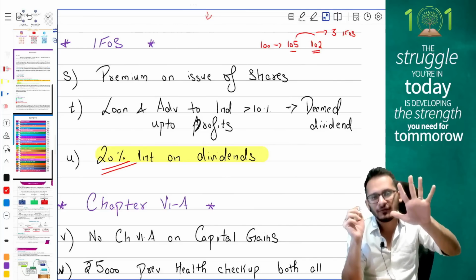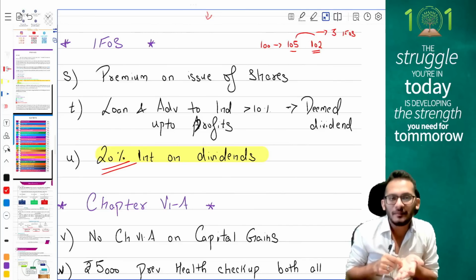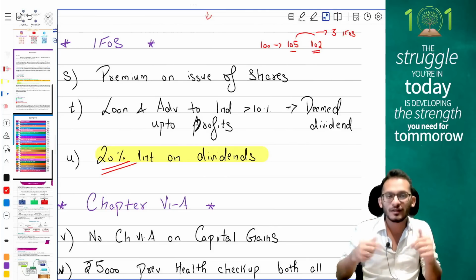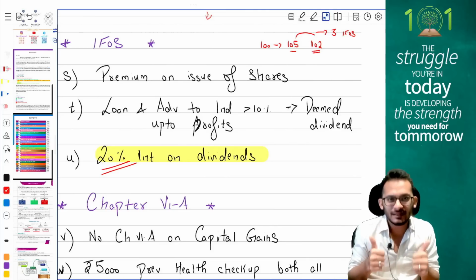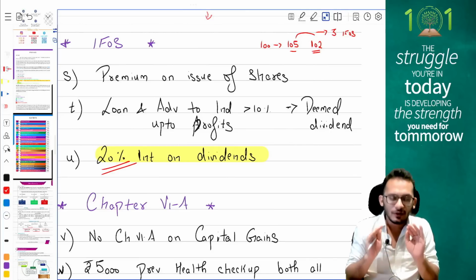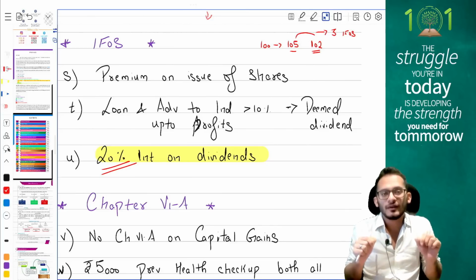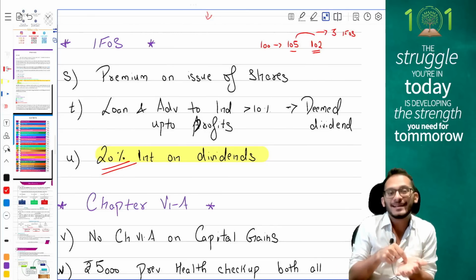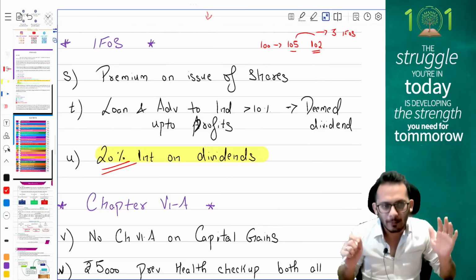This is your 5 heads of income, people. Good adjustments done till now. Mark right now and tell me how many marks you have got. Put it in the comment box so that we can look at it. For those who have got full marks till here, amazing, you're going to do a great job in tomorrow's exam. For those who have not got good marks, no problem, people. Now you know the provision. Quickly go, mark it as important, and tomorrow before your day of exam, please make sure that you go and check this before you enter the exam hall. Do that and you will definitely score good marks.